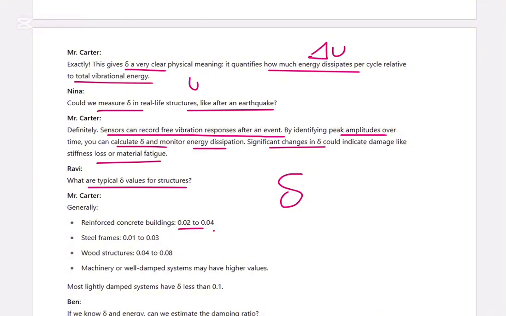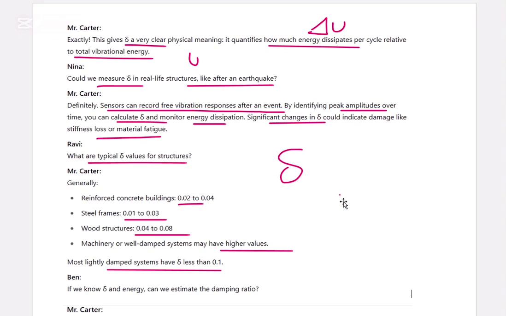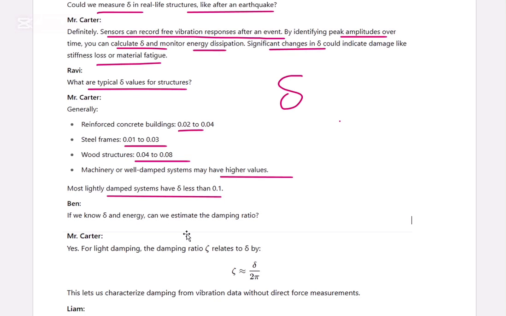That's 0.02 to 0.04, and steel frames it's 0.01 to 0.03, wood structures is 0.04 to 0.08. Masonry or well damped ones may have higher values. For mostly damped systems, delta is less than 0.1. So if you know this, if you know the delta and energy, we can estimate the damping ratio.